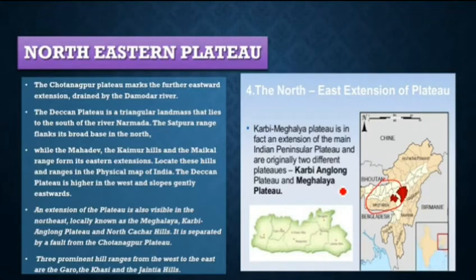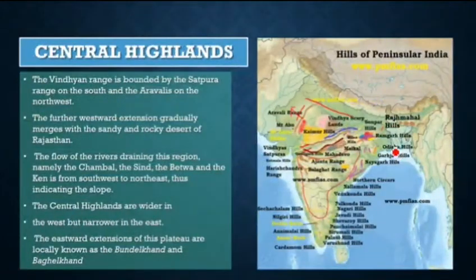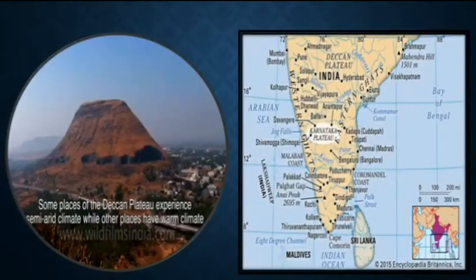Three prominent hill ranges from the west to the east are Garo, Khasi and Jaintia. Garo hills somewhere here. Jaintia and Khasi hills are here. Now you can see here, this is the tableland that we were talking about, not like a mountain, right? And these are the Deccan Plateau. Main hill ranges in Deccan Plateau would be the Western Ghats and the Eastern Ghats.